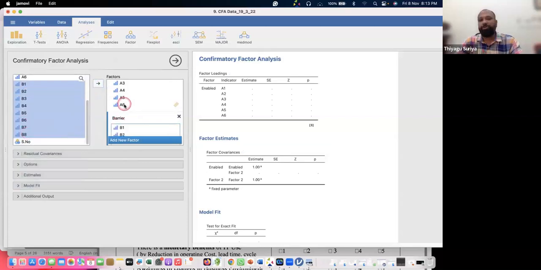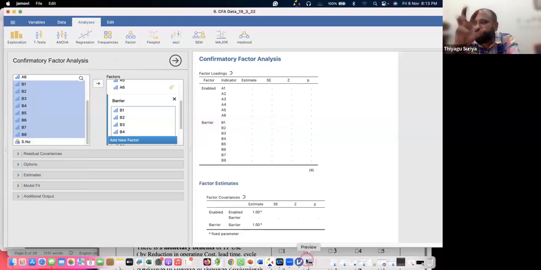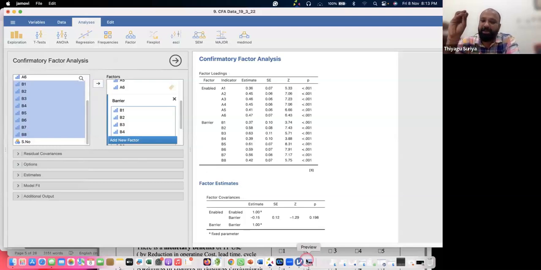Okay, now we can see the score. How can we check whether all the 6 items of the enabler lie on that particular component, and similarly all the 8 of the barriers lie on the barrier? From the p value, all the p values are significant. So what does it mean? All the items fit into the enabler: A1 to A6 fit to the enabler, and similarly B1 to B8 fit onto the barriers. This is the way we can write the interpretation.